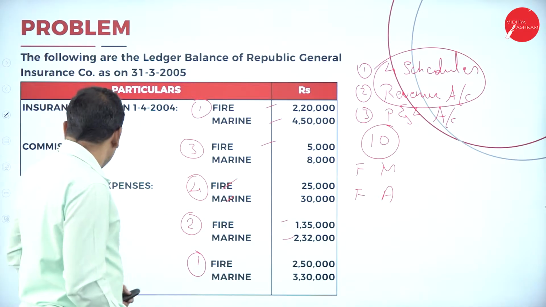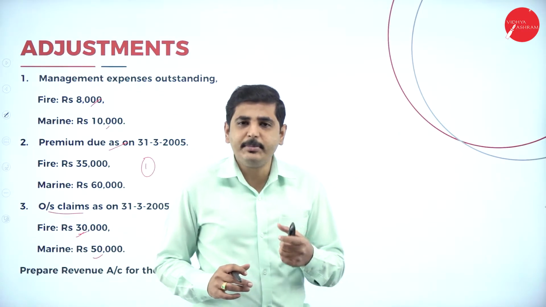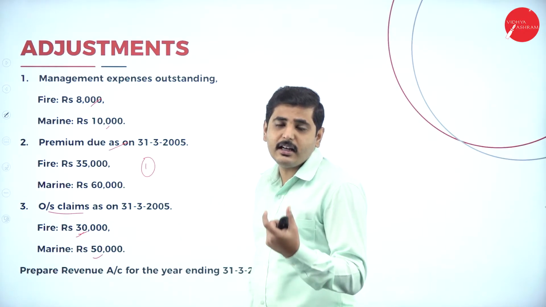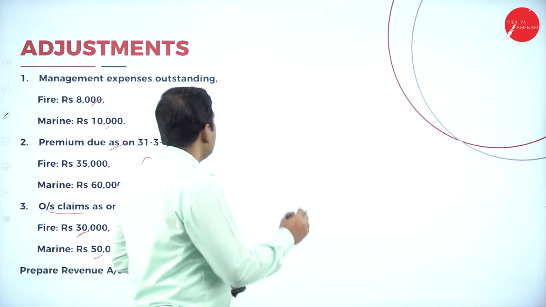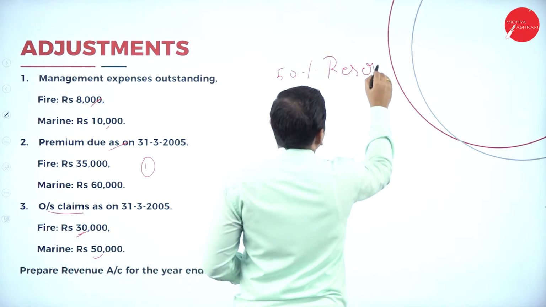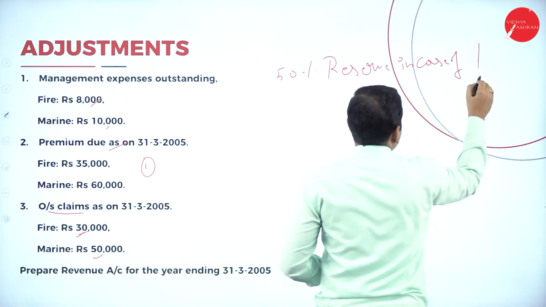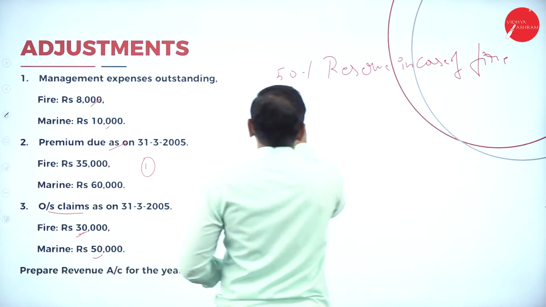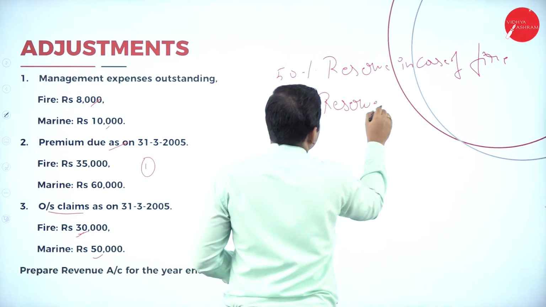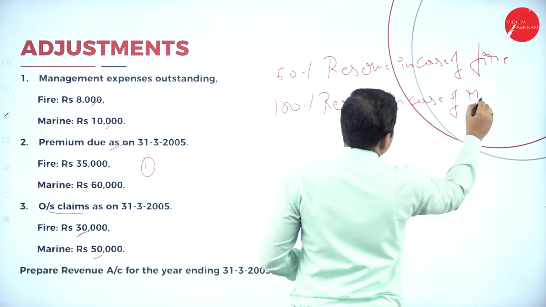Now let's see, is there any unexpired risk? Always we have to keep 50% of the unexpired risk as a reserve, 50% in case of fire and 100% in case of marine. It is a law. So 50% reserve in case of fire and 100% reserve in case of marine.